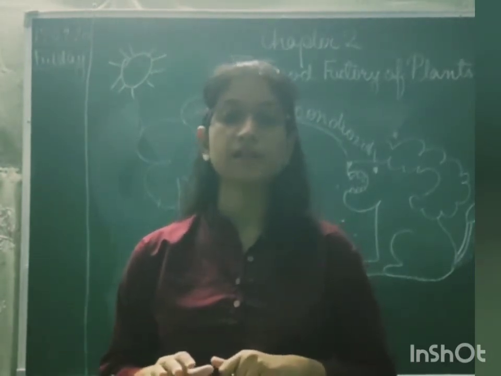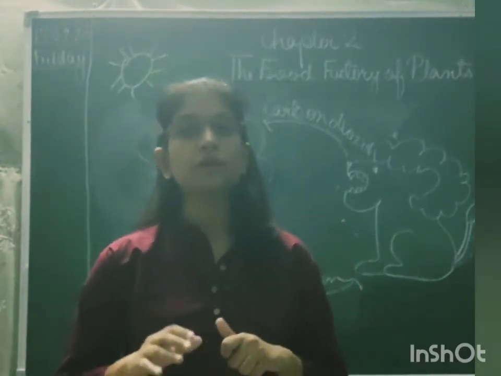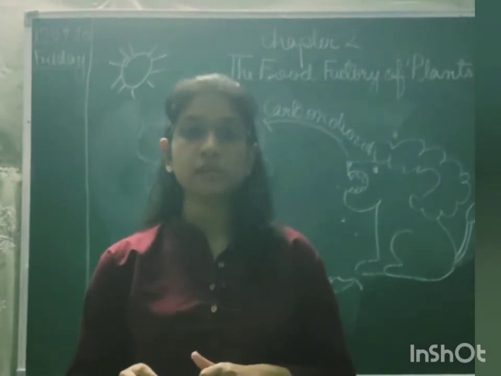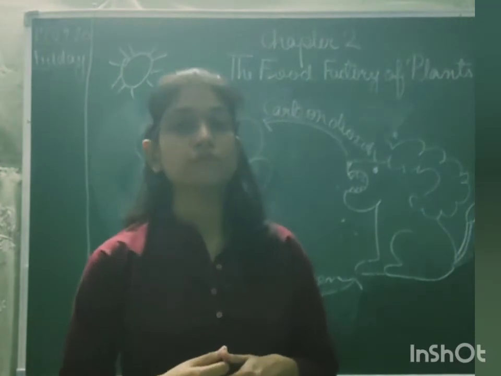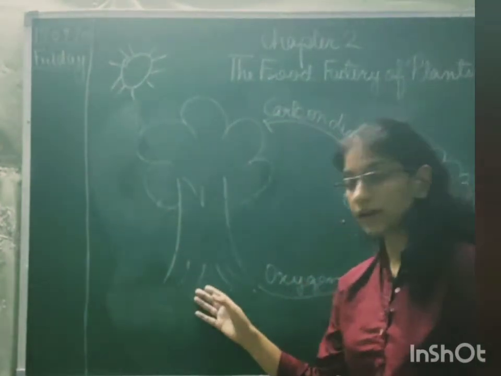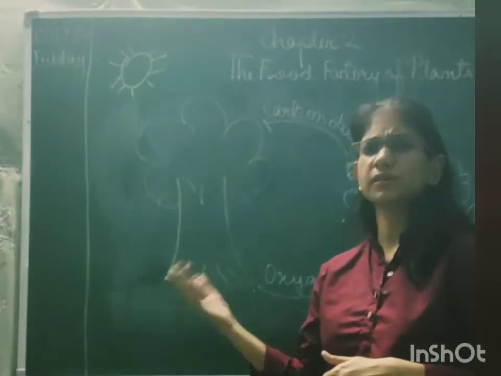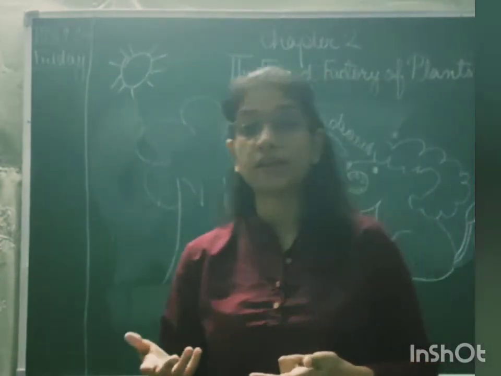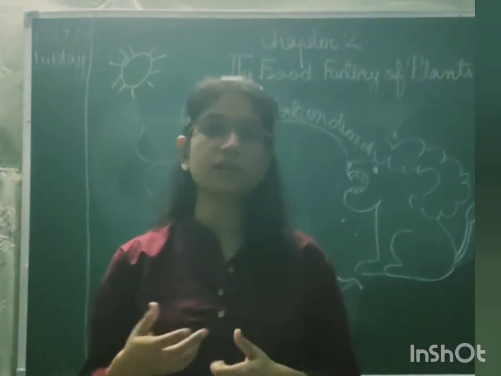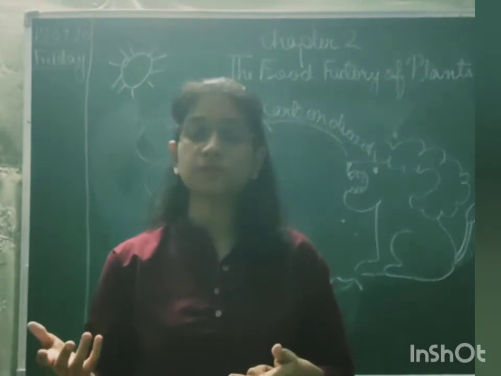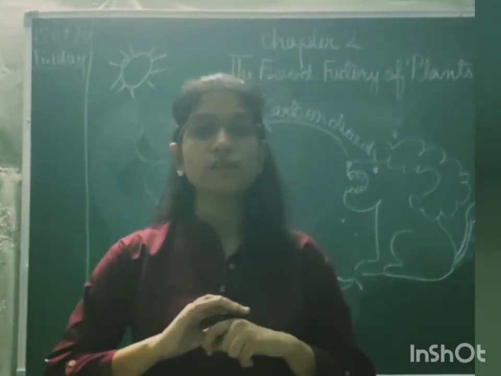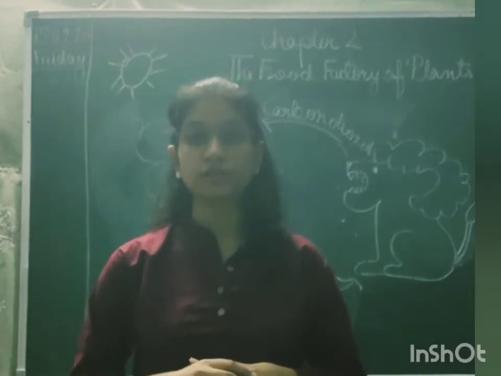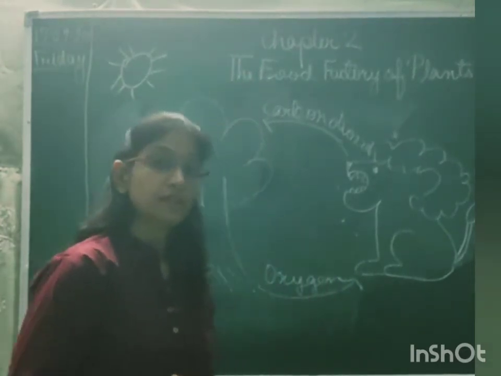But this balance in nature is disrupted due to certain activities by human beings. Yes, children, we cut the trees for various purposes, be it making a building, be it mining, be it any other reason. For construction purposes, to make roads, to make buildings, to make several other things, we cut down a large number of forests. So, what happens at that time?